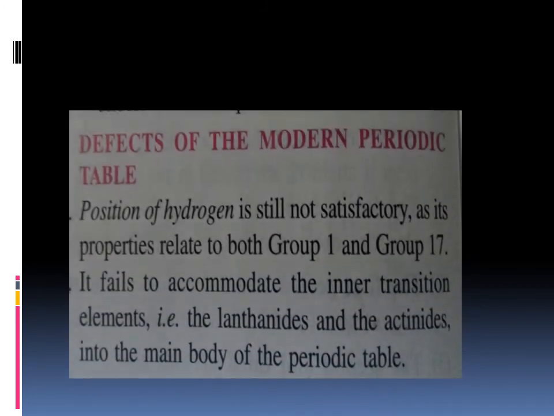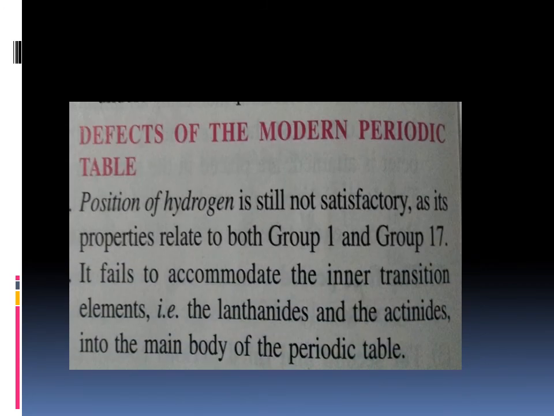Let us see the defects of the modern periodic table. Position of hydrogen is still not satisfactory as its properties relate to both group 1 and group 17. That means in some chemical reactions it behaves like metals and in some chemical reactions it behaves like non-metals.